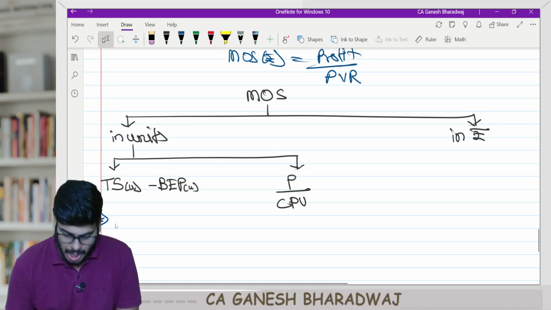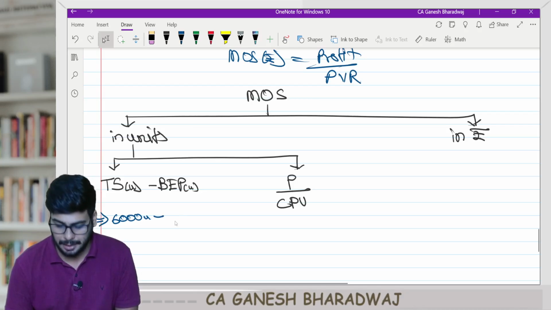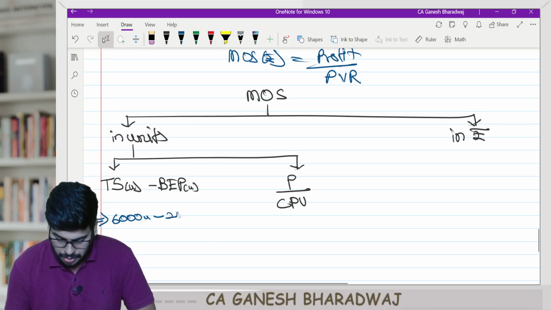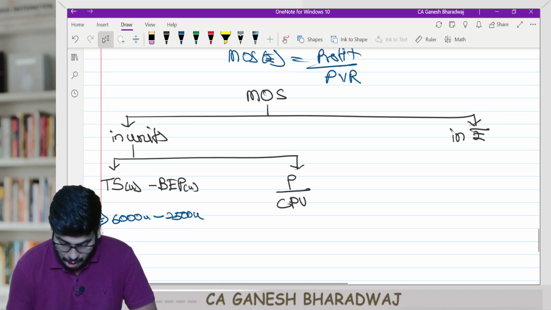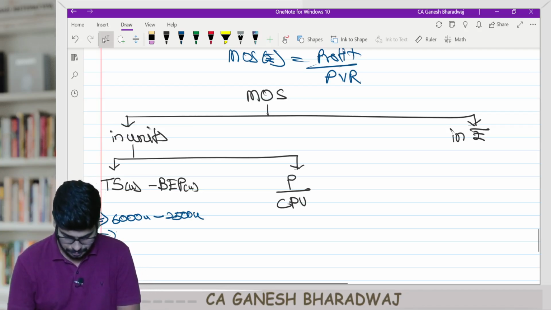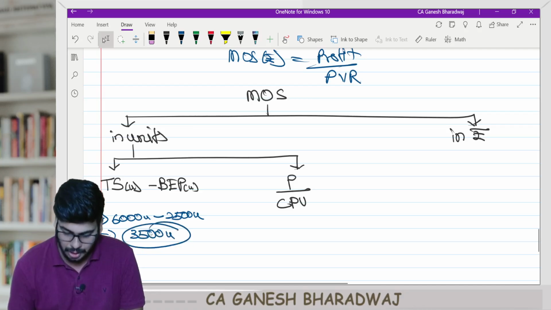I have sold 6,000 units. I know that I'm going to break even at 2,500 units, which means how many units have I sold over and above my break-even point? 3,500 units. This 3,500 units is called the margin of safety.